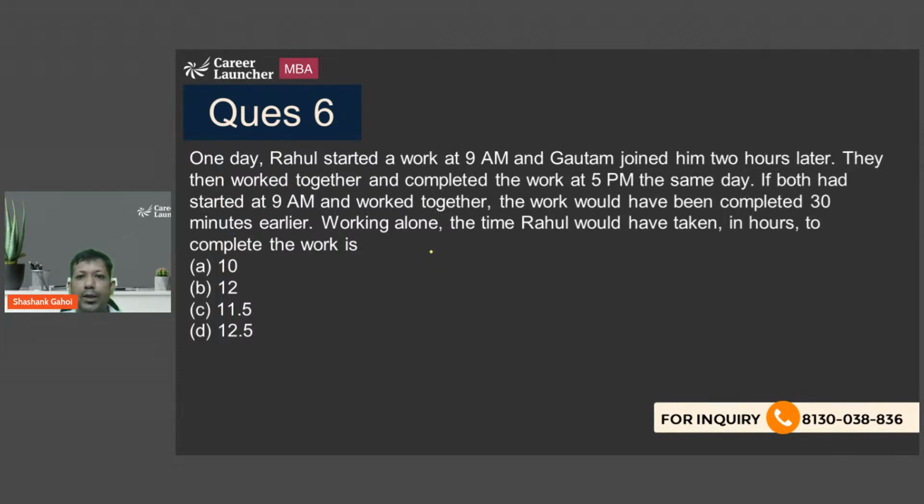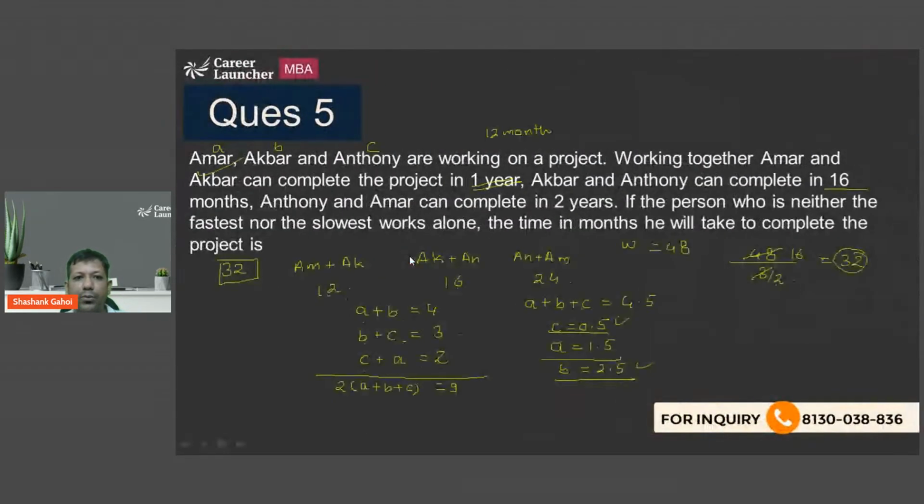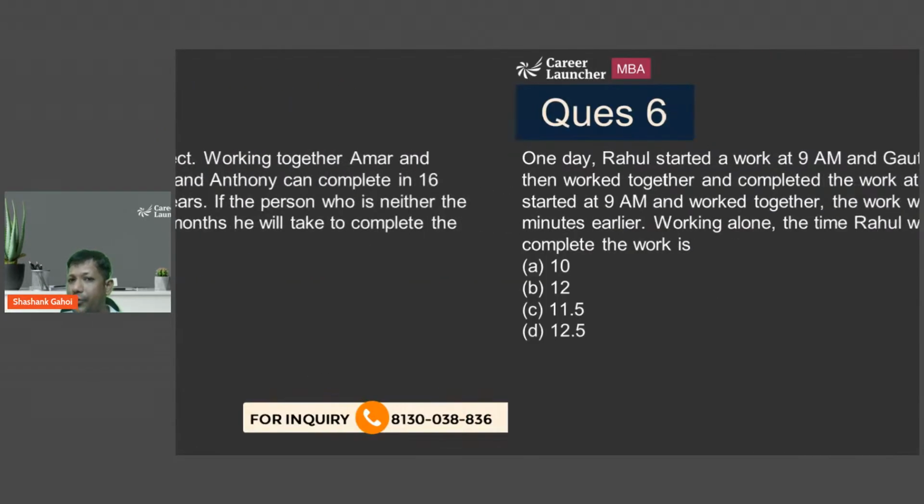Now in this question, time is missing. Time is given, right? So 2 people are working, but individual times are missing. Like if I go back to the earlier question, A and B finish the work in 12 months, B and C finish the work in 16 months. That kind of information is missing.